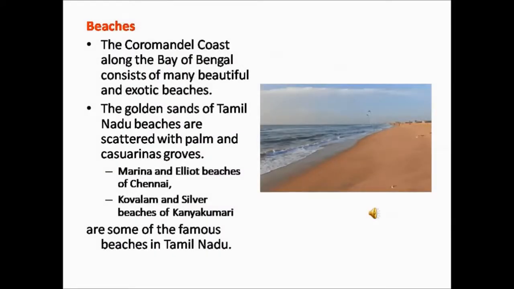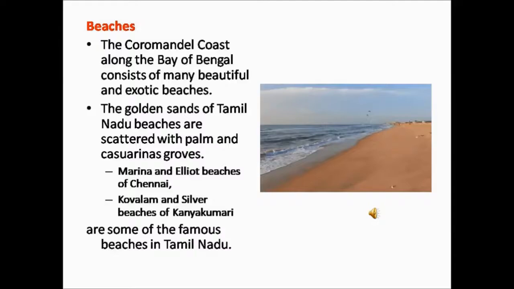Beaches. The Coromandel coast along the Bay of Bengal, that is, the coastal region of Tamil Nadu, is called as the Coromandel coast. It consists of many beautiful and exotic beaches. The golden sands of Tamil Nadu beaches are scattered with palm and casuarina groves, which means Panamaram and Saukumaram.